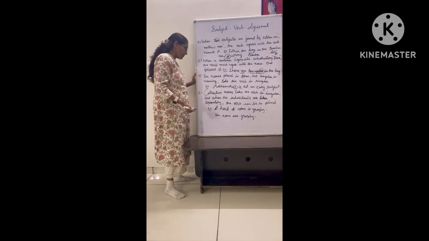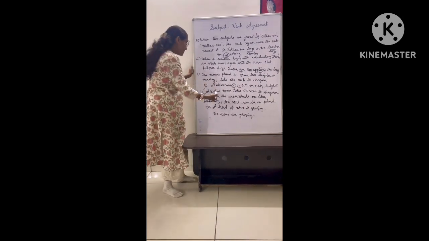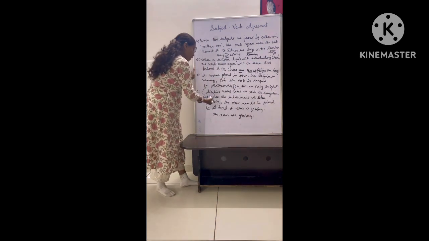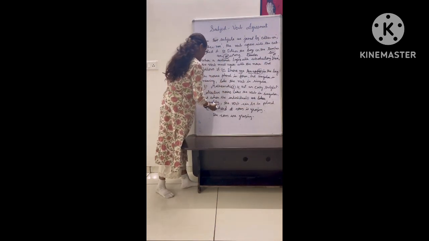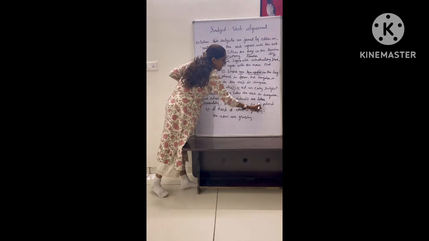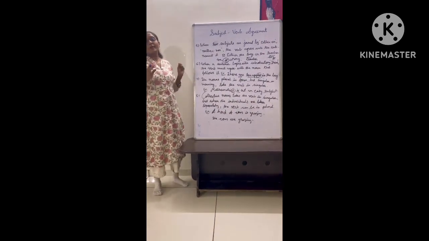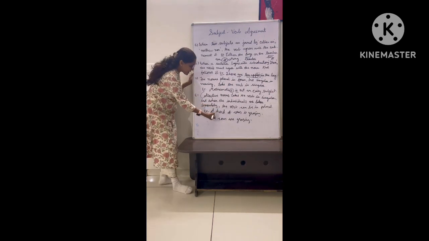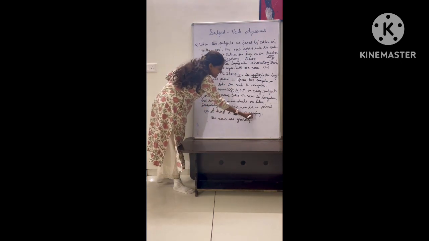Rule number 8. This is a very important rule. Collective nouns take the verb in singular. But when the individuals are taken separately, the verb can be in plural. For example, if this collective noun we have used, right? Here the sentence is, a herd of cows is grazing.